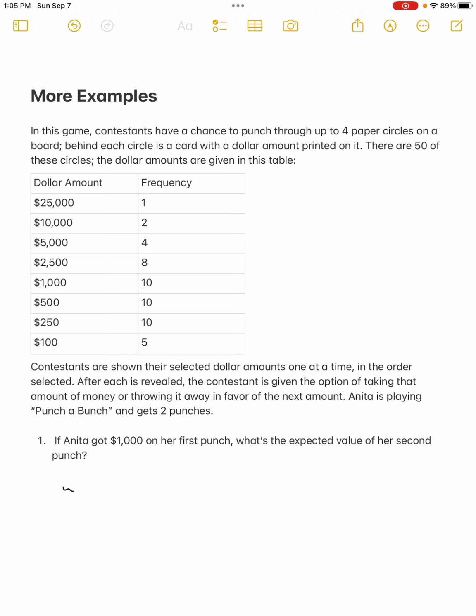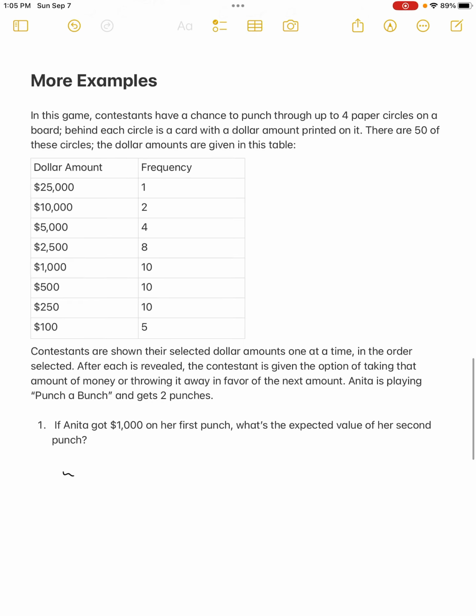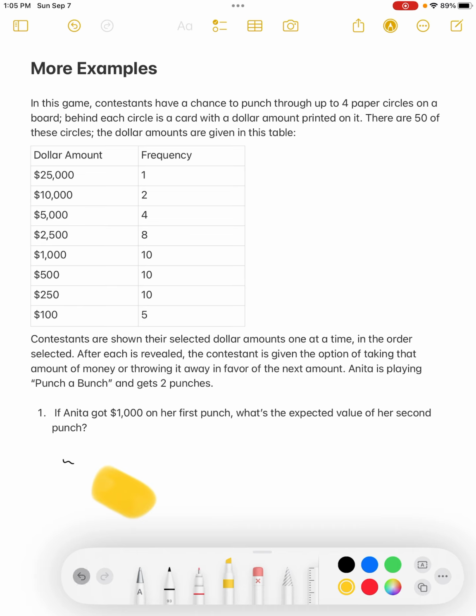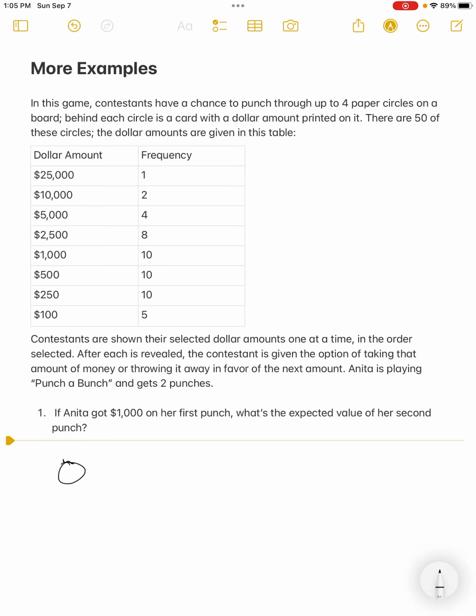Okay, awesome. Let's make sure that we understand what's happening. So you have this board, and you can picture it as a board with a bunch of circles, right? So these holes, and there's 50 of the holes, and you punch through a hole, and you pull out a card, and the card has a dollar amount on it. So let's say $100 was what was on this card.